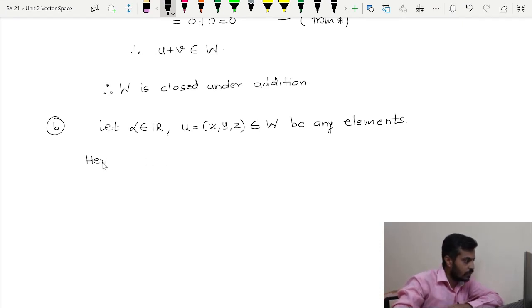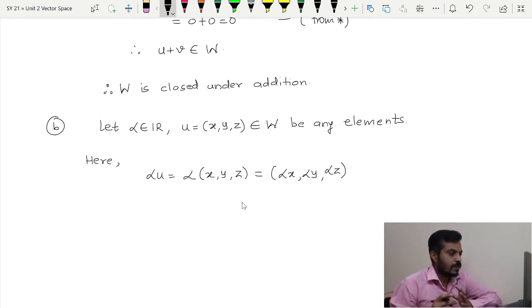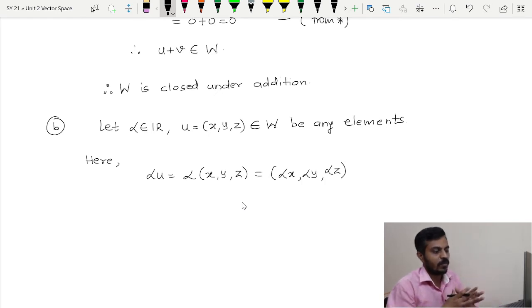Alpha u is equal to alpha times (x, y, z), which is equal to (alpha x, alpha y, alpha z). Now the question is, when will this alpha u be a solution of the system 2x plus 3y plus 4z is equal to 0? If this point satisfies the system, it will be a solution, otherwise it will not be a solution.